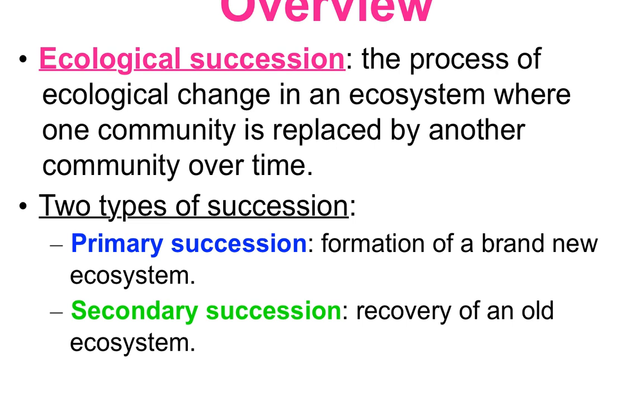Primary succession is the formation of a brand new ecosystem where there's no dirt to form that new ecosystem. Secondary succession is when we have scraped down to the dirt layer and recovery of an old ecosystem happens.